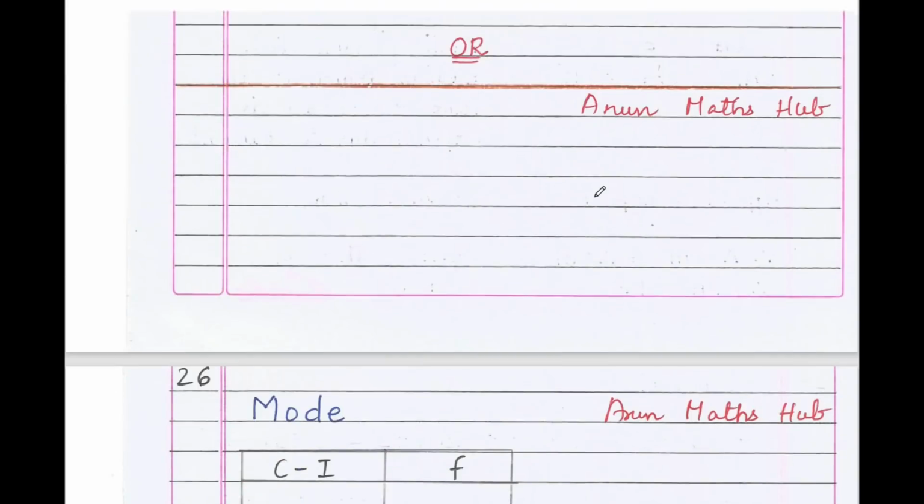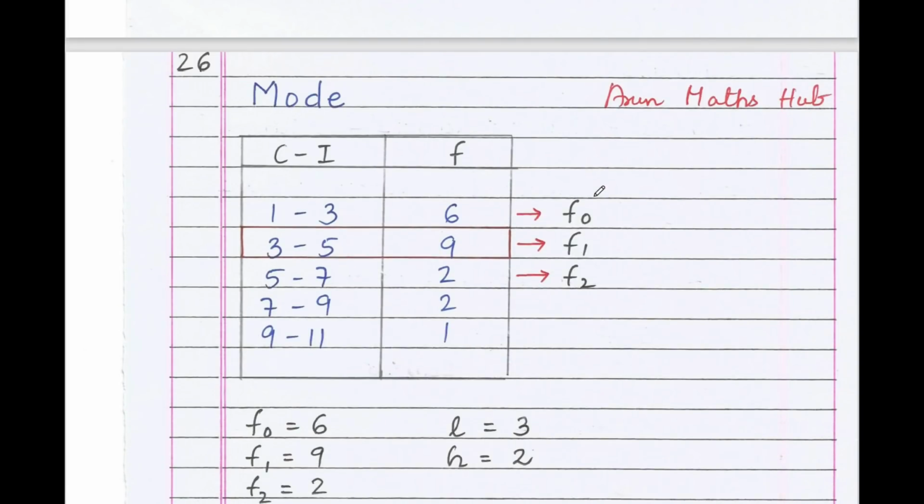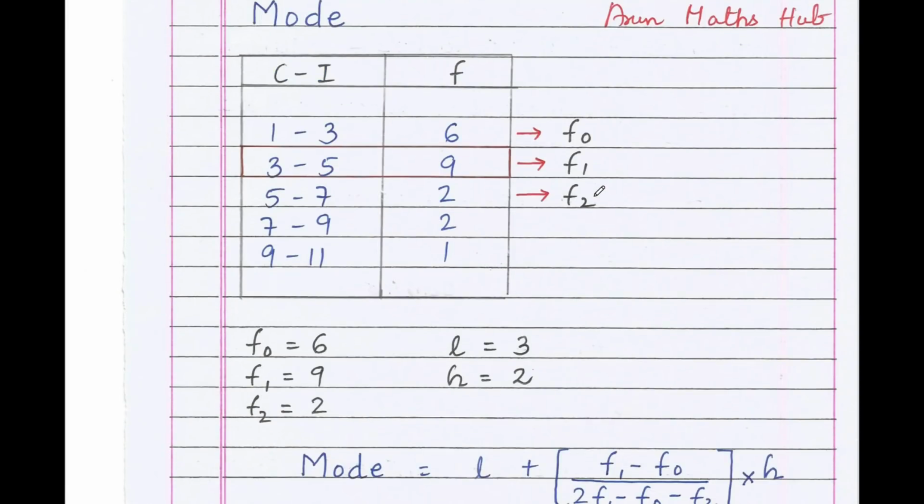Next question, 26th question, finding the mode of the given data. The class intervals are 1 to 3 with frequency 6, 3 to 5 with frequency 9, 5 to 7 with frequency 2, 7 to 9 with frequency 2, and 9 to 11, the frequency is 1. The first step is finding the modal class.